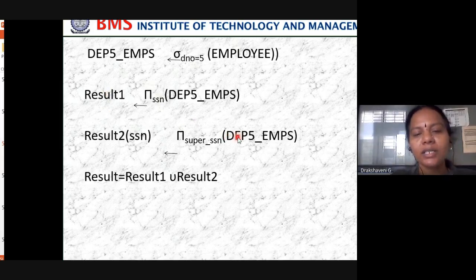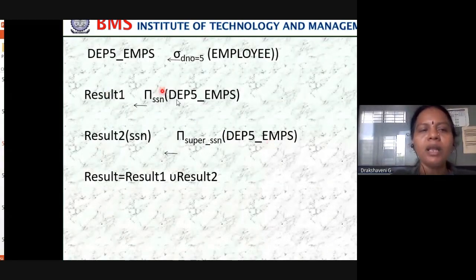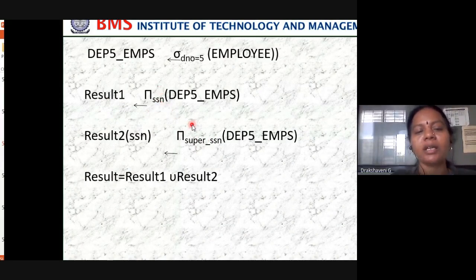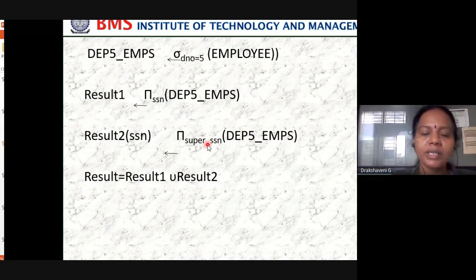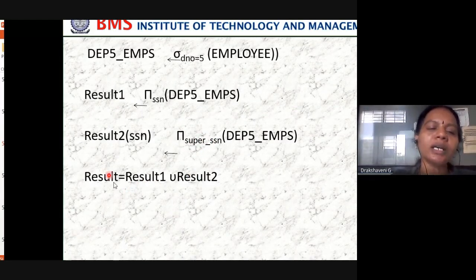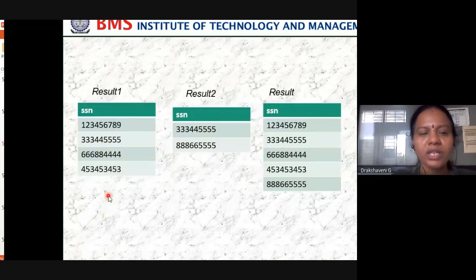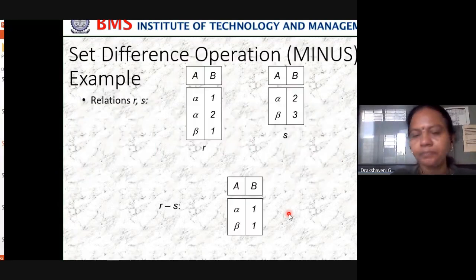Then from the same relation, select who is the supervisor. So the SSN in the result is of all employees who are working, like the HOD and all staff members in MCA, and the super SSN is the HOD. You combine both and you get the result: result 1, result 2, combined. This is what the union says to us.